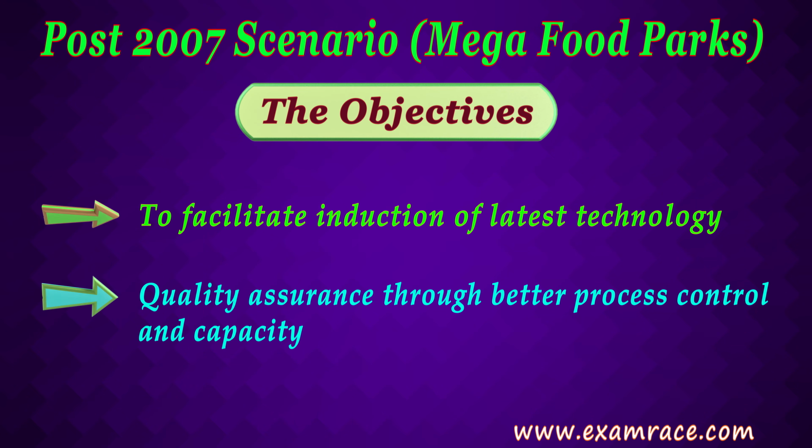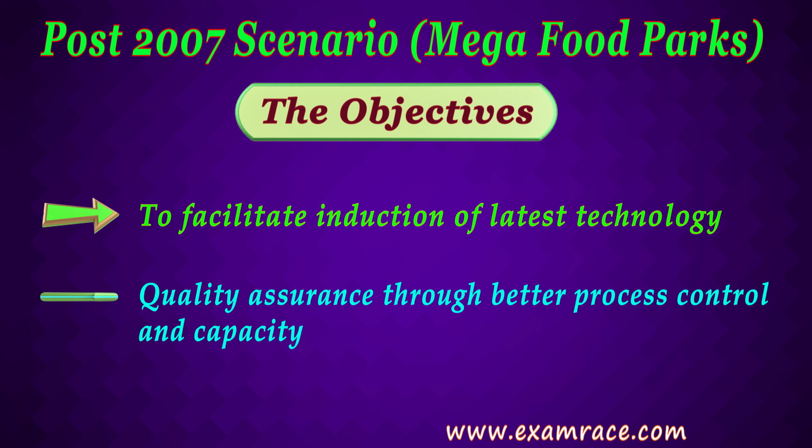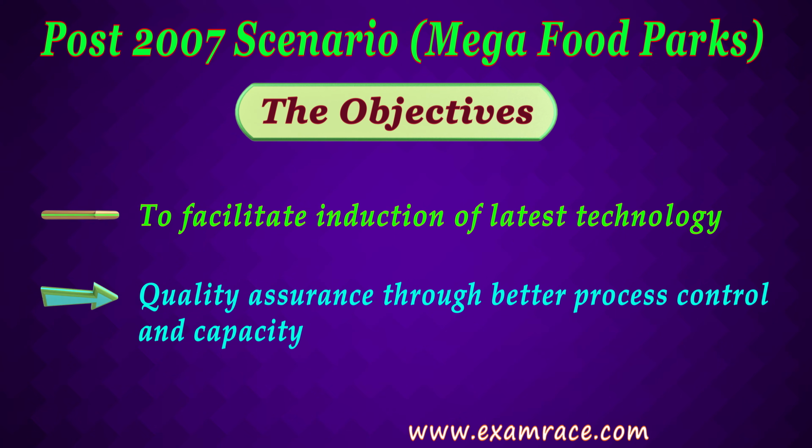In order to understand mega food park, you should remember what a mega food park is. So a mega food park is like a factory where farmers come up with their food grains. The seller purchases the food grain and then processes that food grain in the rural area itself. Mega food parks are usually set up in tier 2, tier 3 cities, and they connect the rural area with the urban areas. So mega food parks actually act as value addition parks, which add value to the agriculture products.